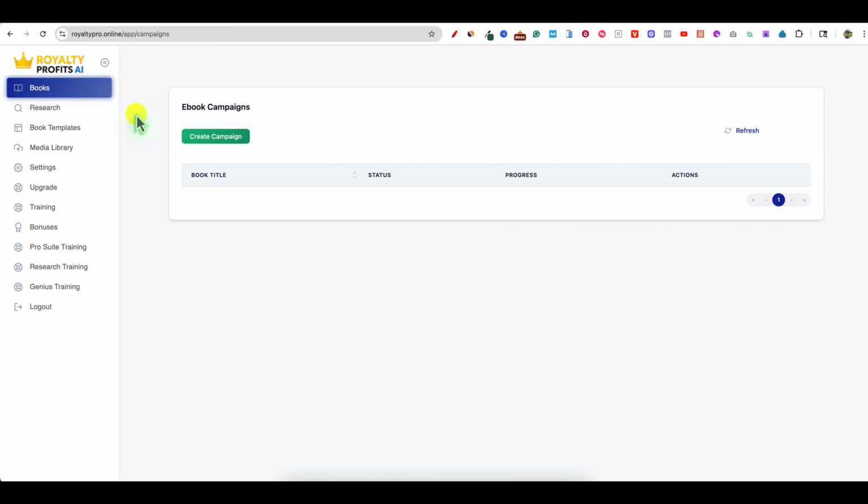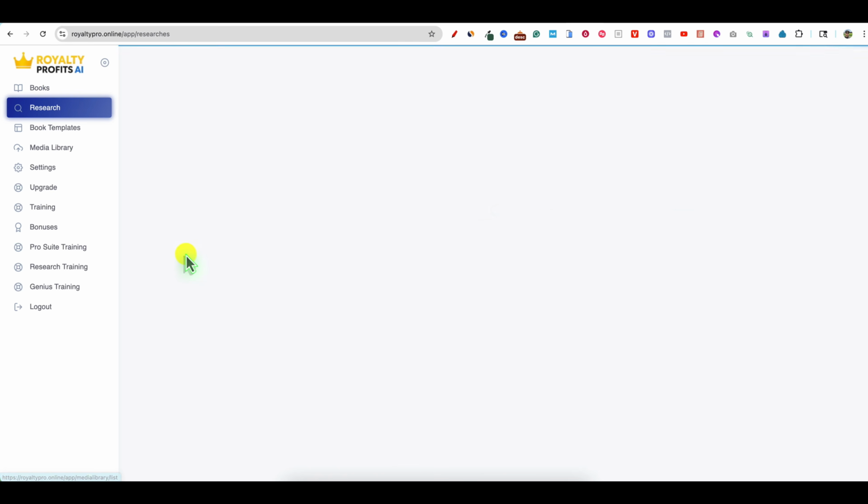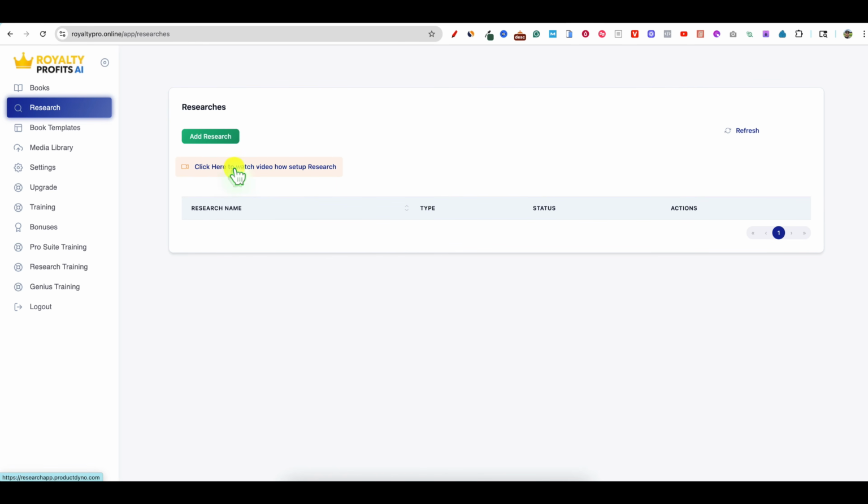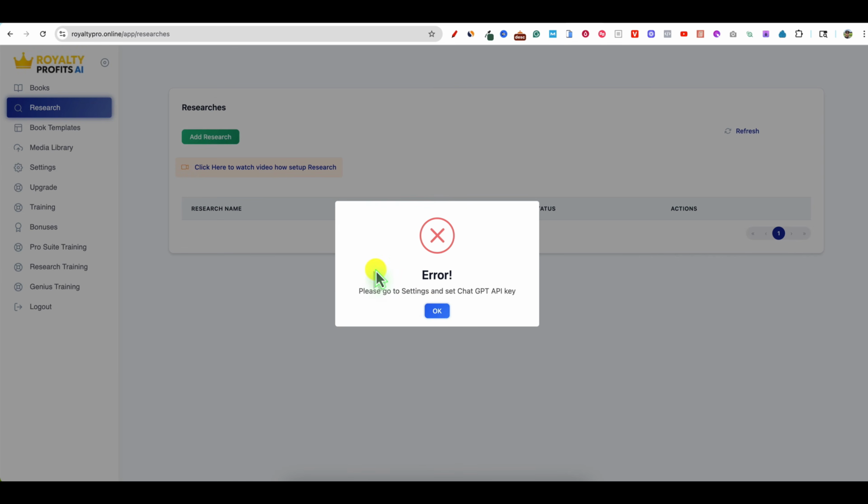Okay. So this is the inside of Royalty Profits AI. I have not used it, so it's kind of a first look. We can create a campaign, but before we do that, I want to go in and do the research. So we can click here to watch how to do the research. Let's go with add research. I need to add my ChatGPT API key.